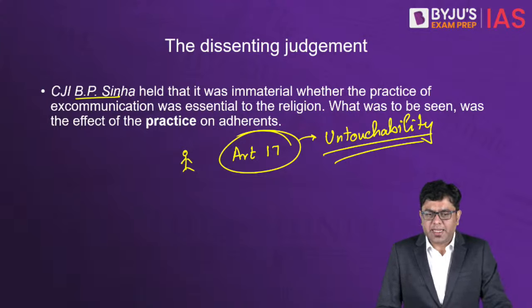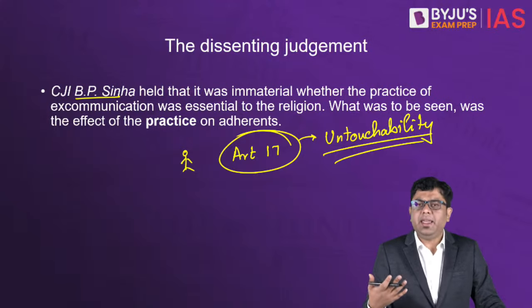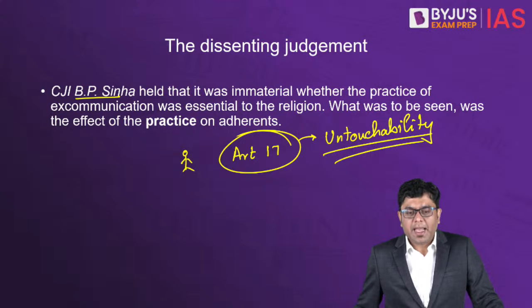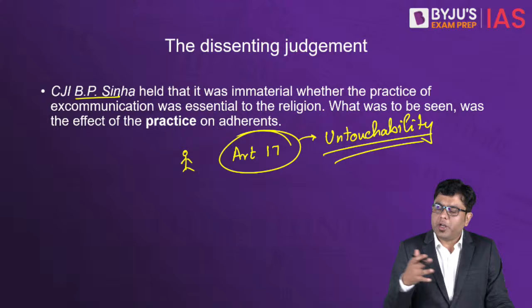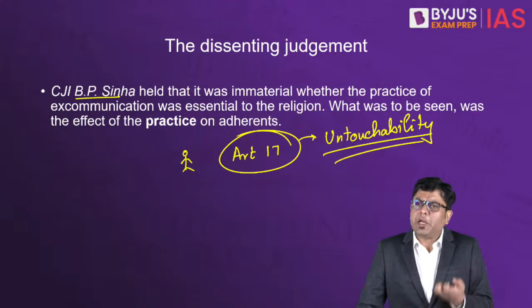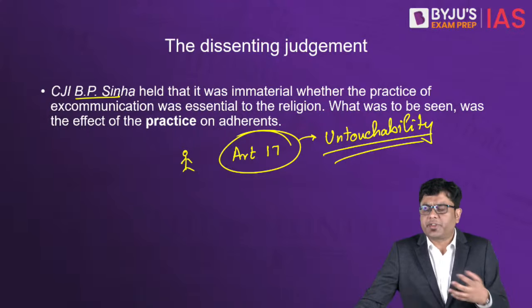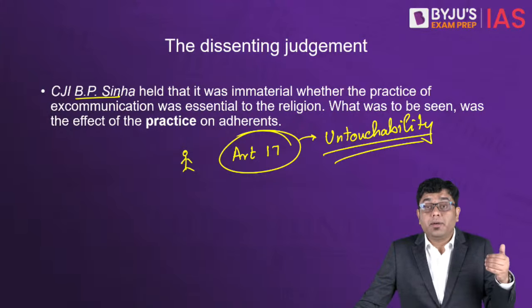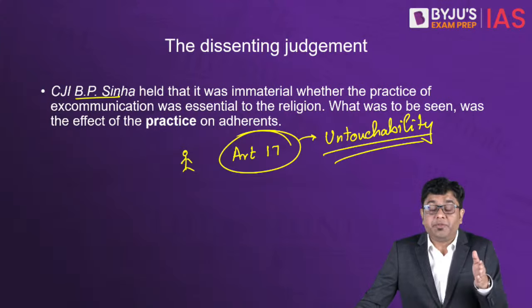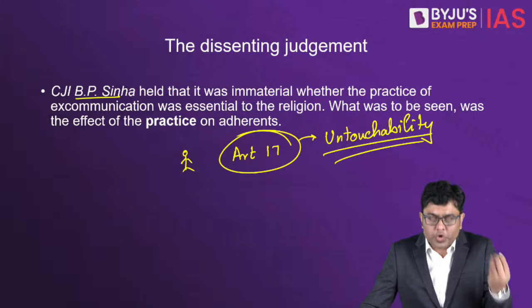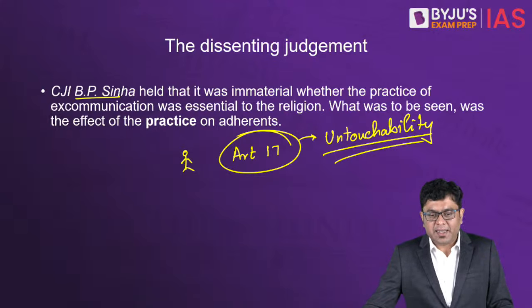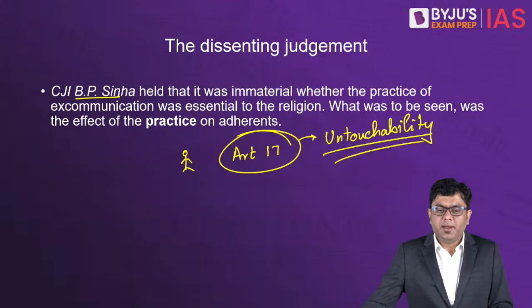Then another question I'll take, what is dissent? No, dissent is basically when you don't agree with the majority opinion. That is dissent, right? And by whom social boycott is done and why? The social boycott is basically done because of various factors, because of various conditions. Conditions can range from the fact that you are not true to your religious tenets, you are in a way following certain pathways which are not perfectly social or not as per the norms of the society, so you can be boycotted in that case. Okay? So these are the cases.